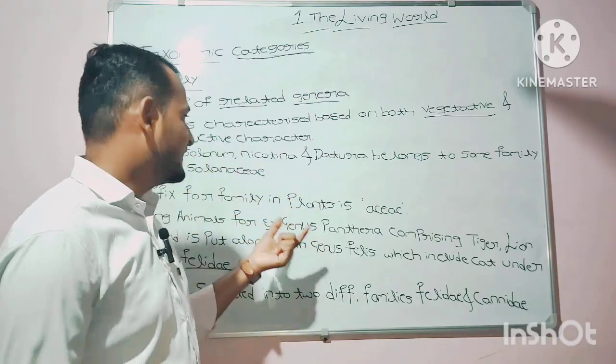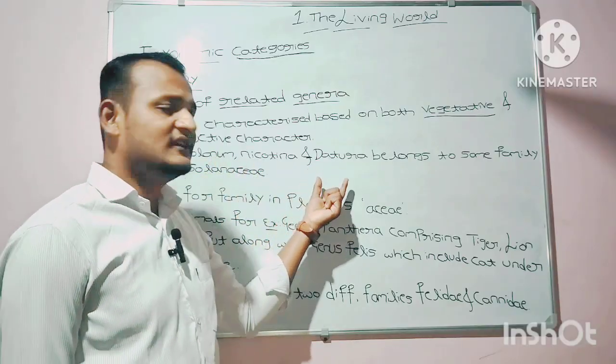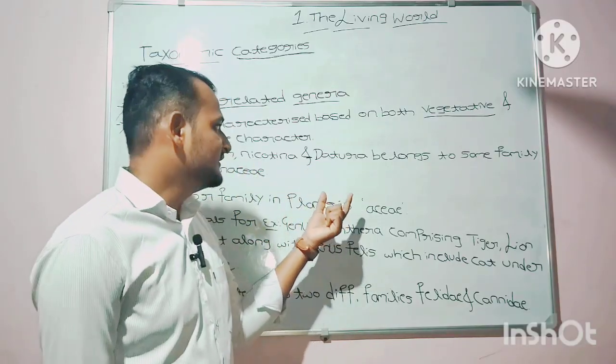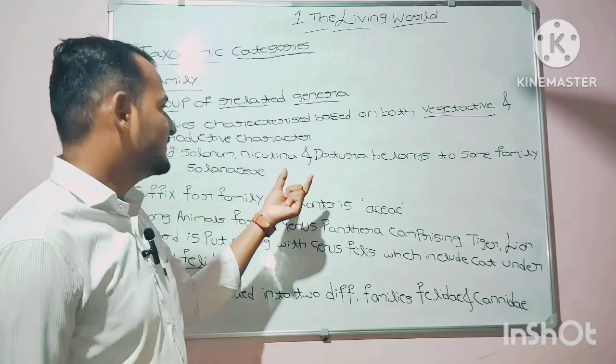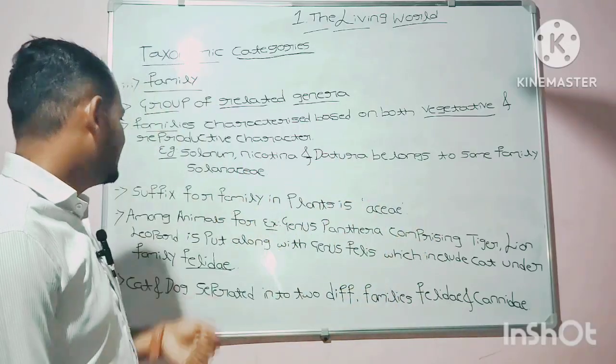The relatable genera Solanum, Nicotiana, and Datura belong to the same family, that is Solanaceae.